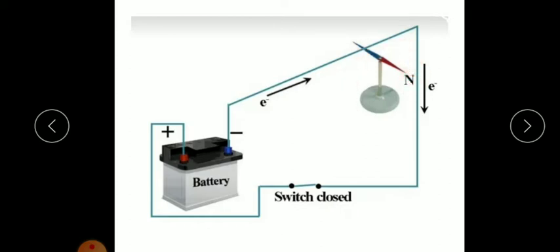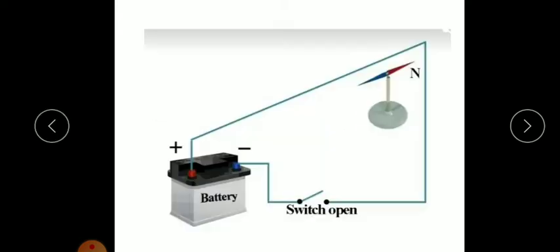Whenever a current passes through a conductor, it produces a magnetic field, and due to the interaction of this magnetic field with the magnetic field of the magnetic needle, the needle deflected. So this was the conclusion of Hans Christian Ørsted.